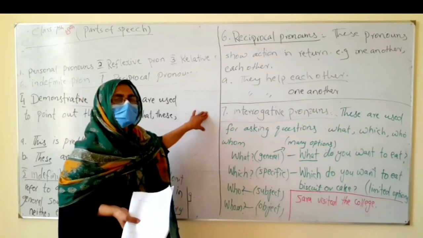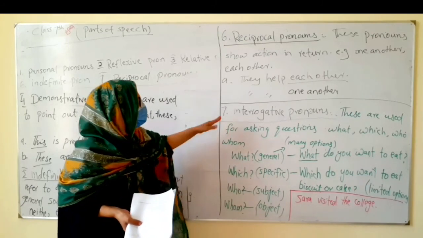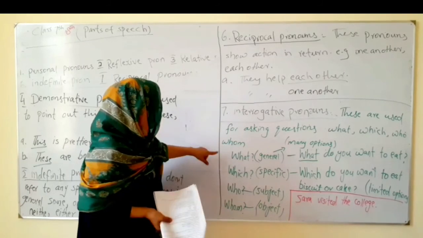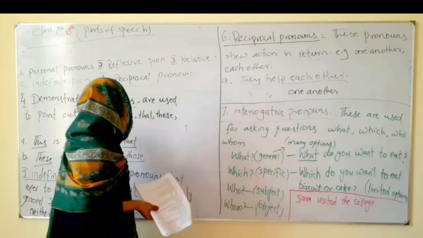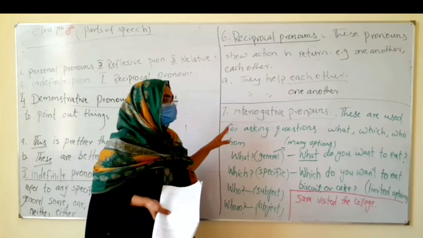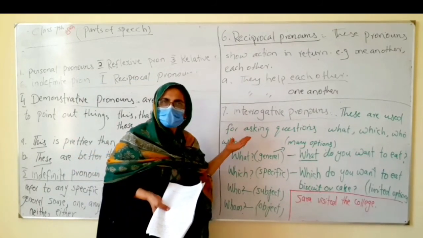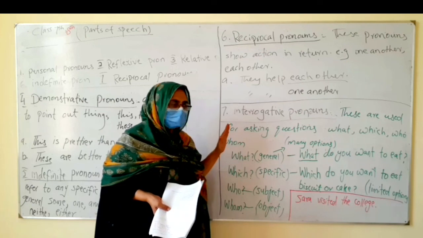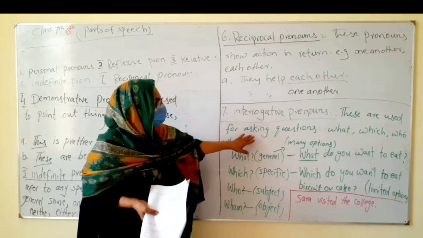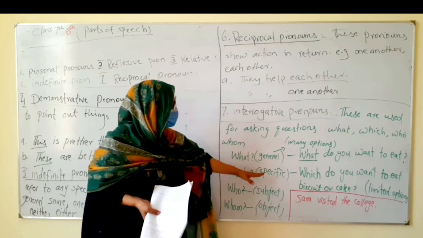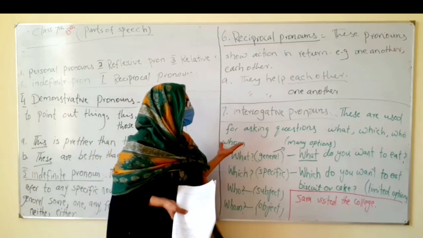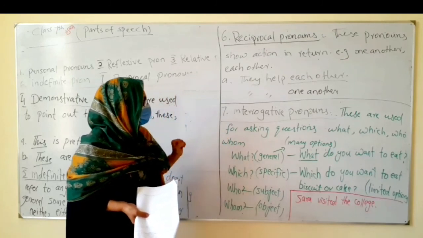Number 7 is interrogative pronouns. As is clear from its name, the same pronouns, whom, what, which, who, we use in relative clauses. There they were relating to nouns behind, so they were called relative pronouns. And when the same are used for asking questions, and they come at the start of the sentence, they are interrogative pronouns.